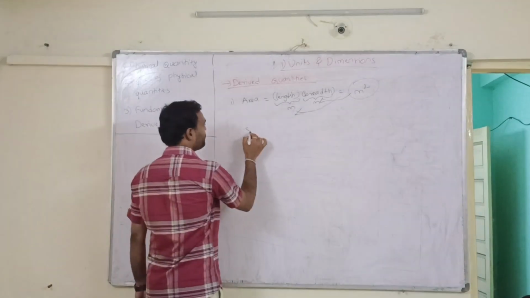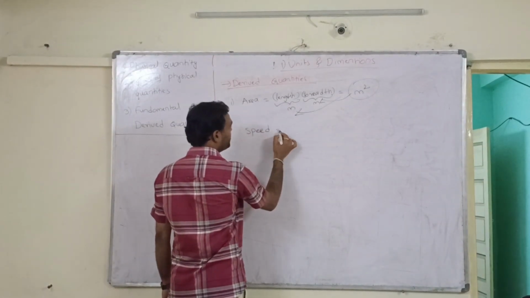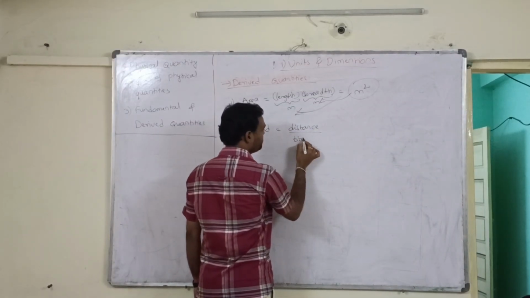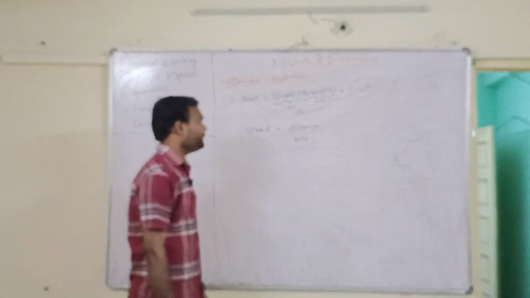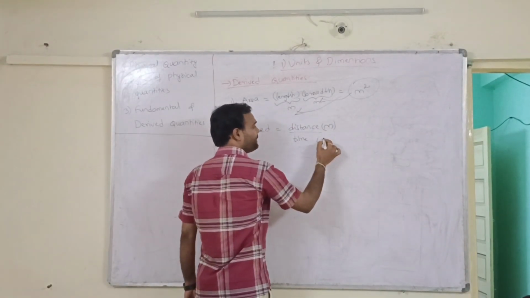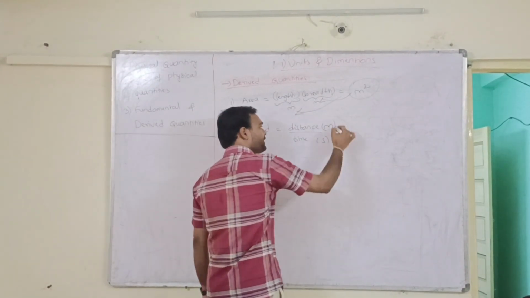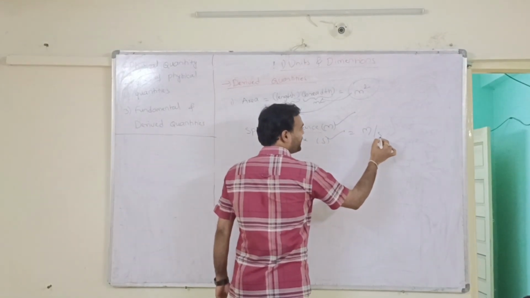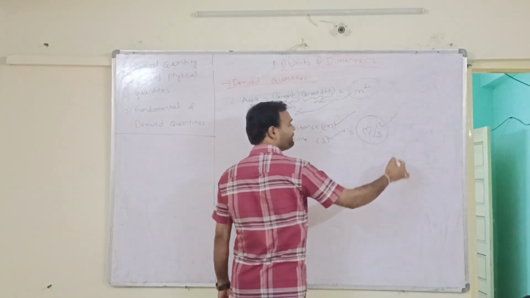Clear? Similarly, speed, that is distance by time. Here distance is in meters, time is in seconds. So these are fundamental, but what we get as meter per second is a derived physical quantity.